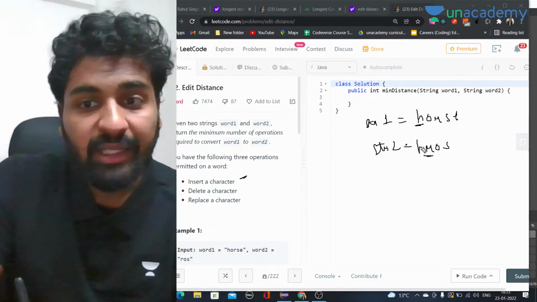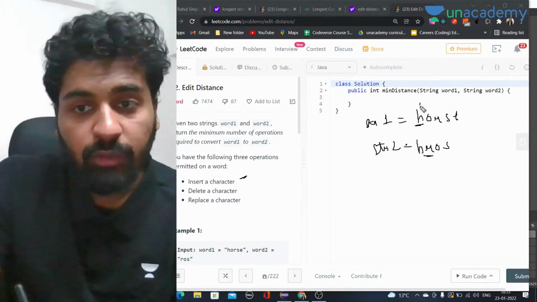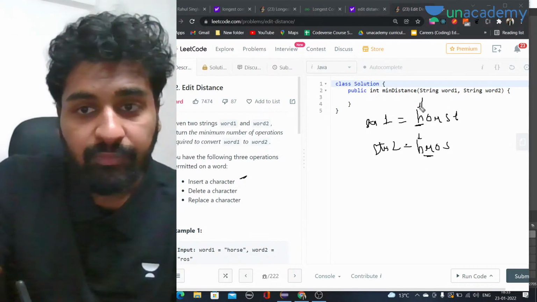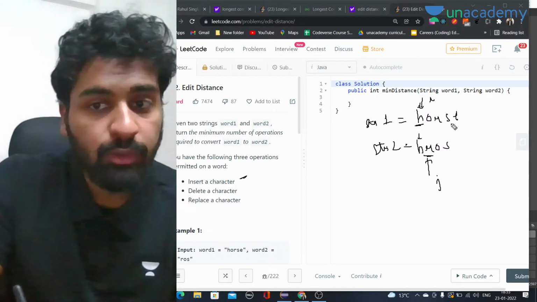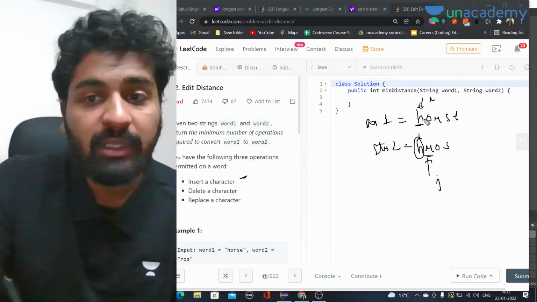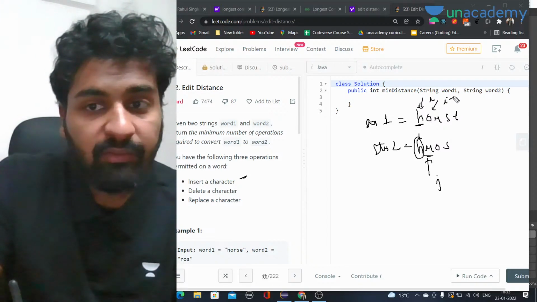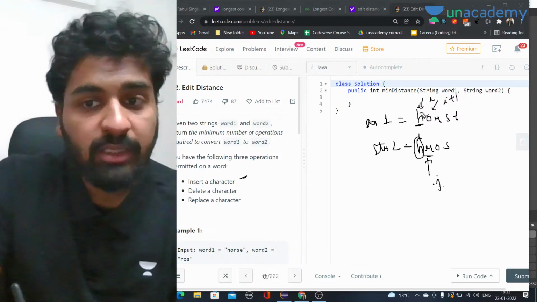If I insert H here, the work of this and this is done. We have made them equal. So let's say we start here from I and here we start from J. This H was not there. This was only Ross, and this was only horse. Let's say I am inserting h. So h and h will become equal. I will move forward, I will become I plus 1, and j will remain at the same position, because we have inserted the character.